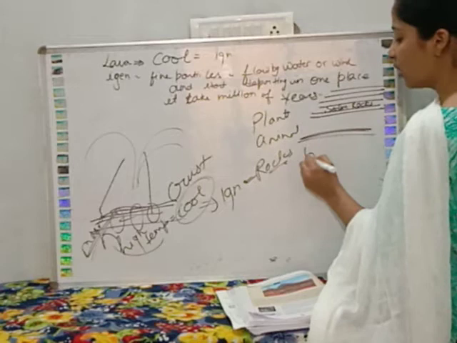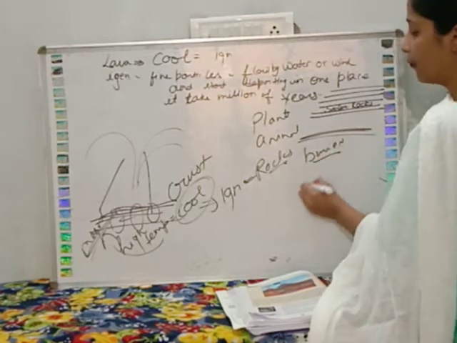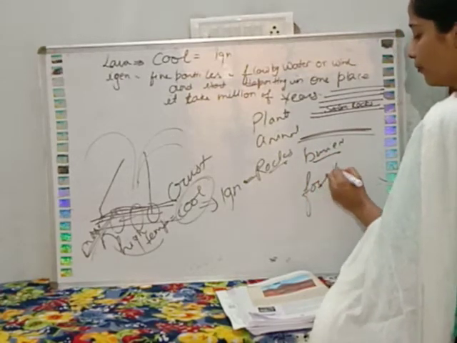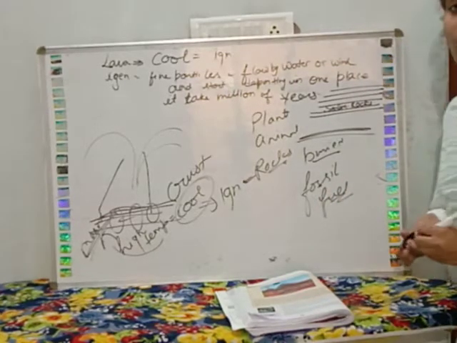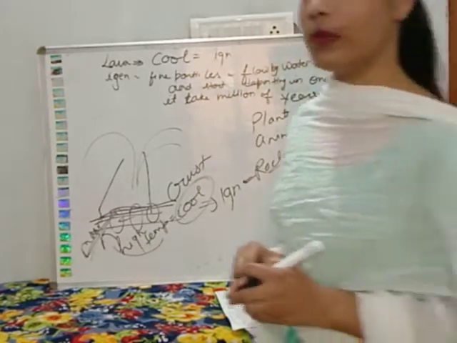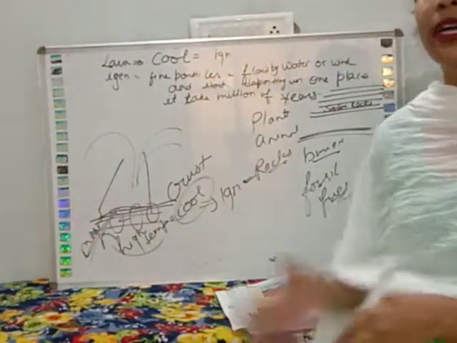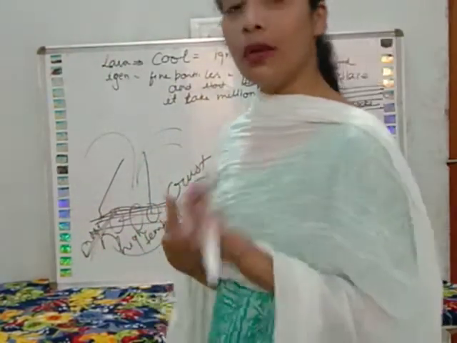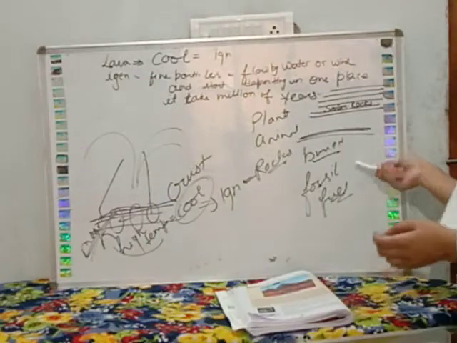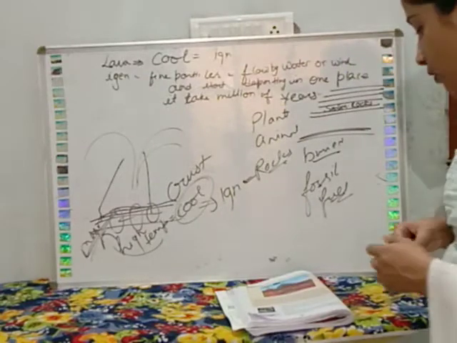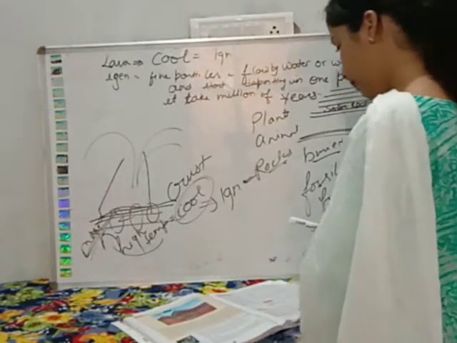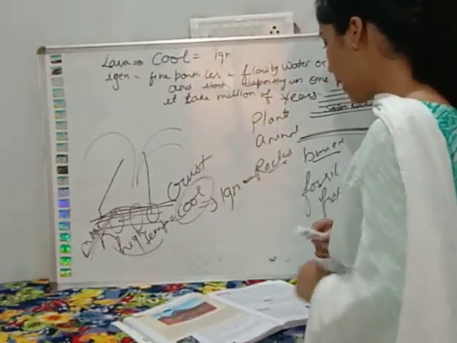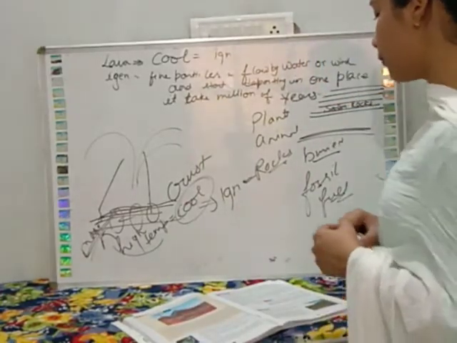Earth के अंदर buried हो जाते हैं for millions of years, and they form fossil fuel. The dead bodies of plants and animals, they are buried down into the earth for millions of years, and they form fossil fuel. First of all, read this about the fossil fuel. Then we will read about the use of rocks and minerals and fossil fuel.